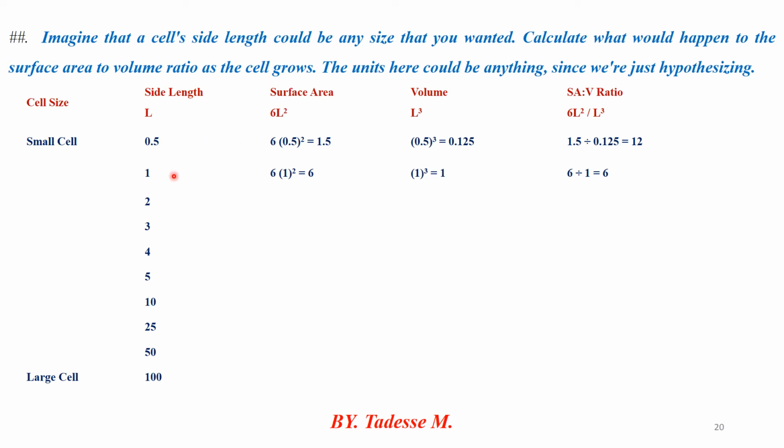When the cell size increases from 0.5 up to 100, what about the surface area to volume ratio? Look at a small cell of 0.5. The surface area to volume ratio is 12. The second cell size is a cube. The surface area to volume ratio is 6. The surface area to volume ratio decreases as the cell size increases. Therefore, don't forget this.